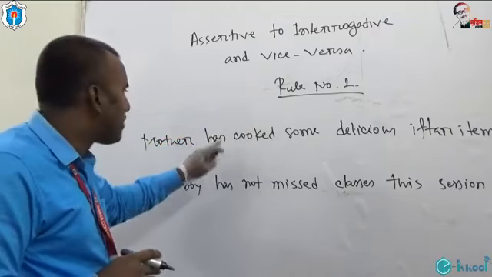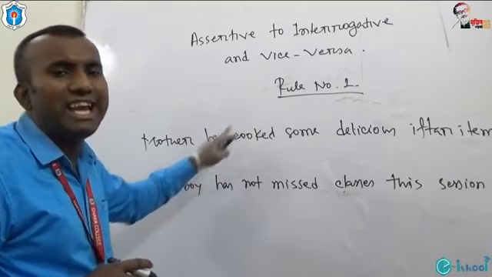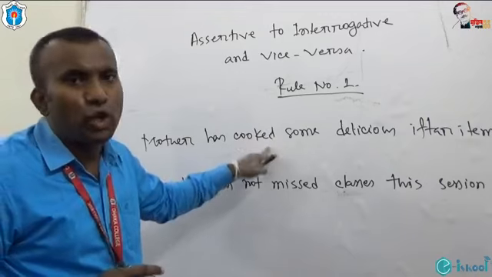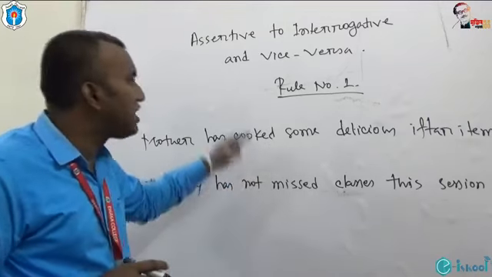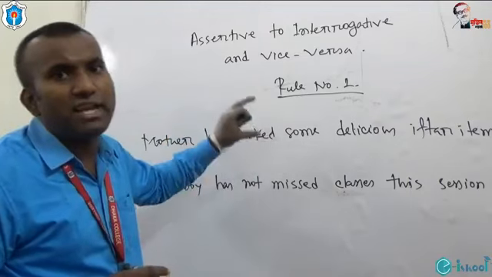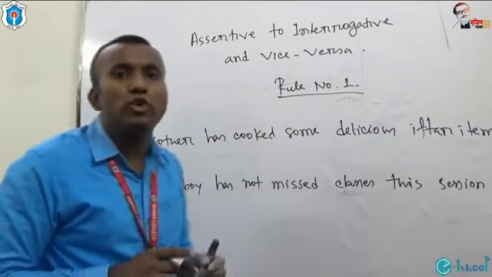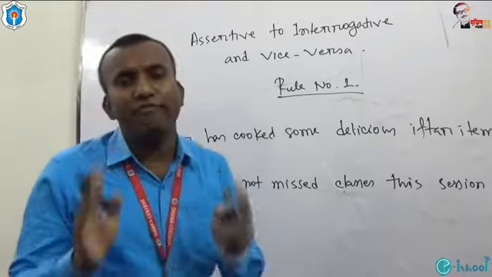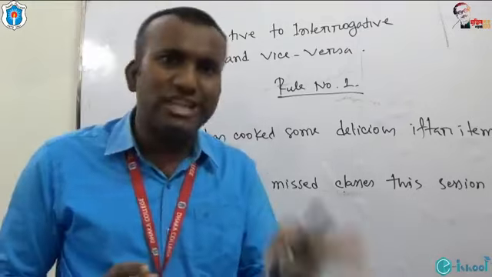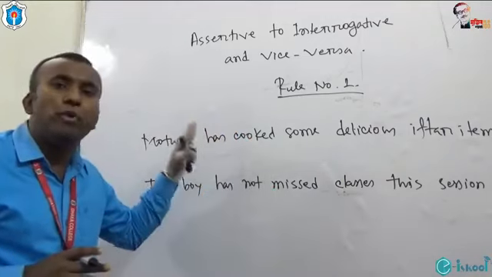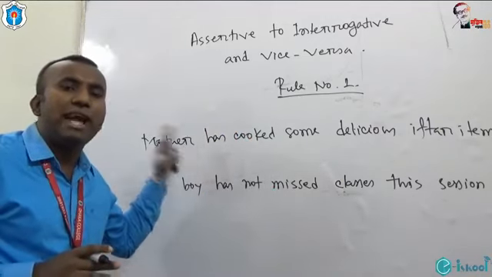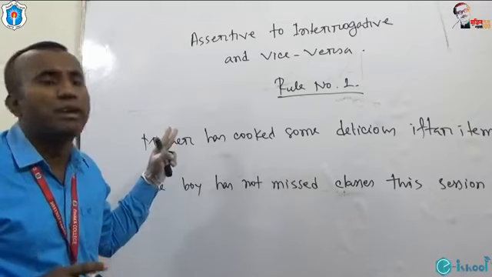If an auxiliary verb is used in the assertive sentence directly, we have to take the help of this auxiliary. In order to make an assertive sentence into interrogative, we have to look for auxiliary verbs. If auxiliary verbs are used in assertive sentences, we have to put this auxiliary verb at the beginning of the interrogative.